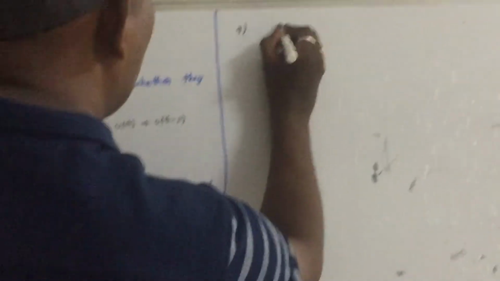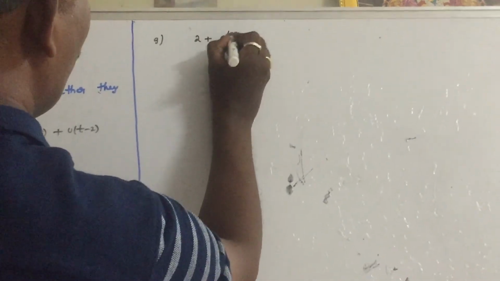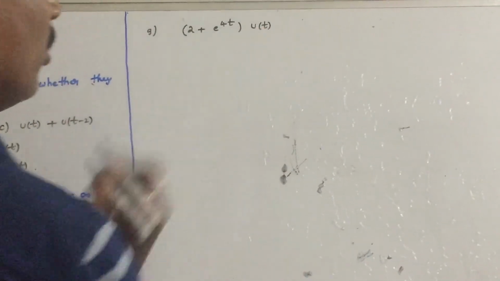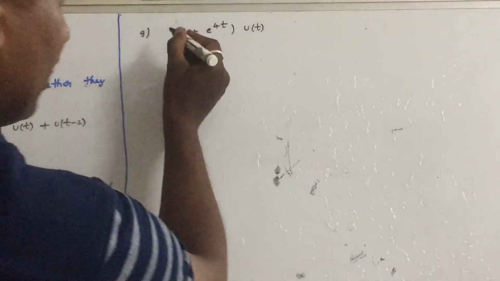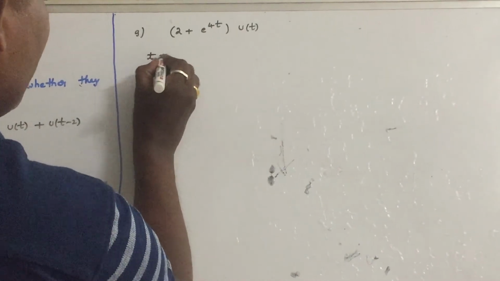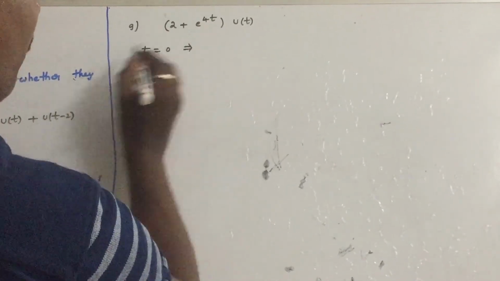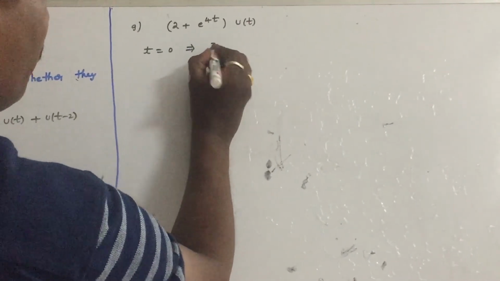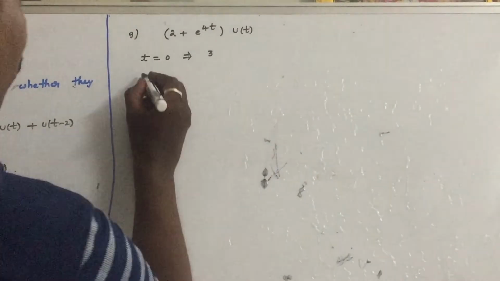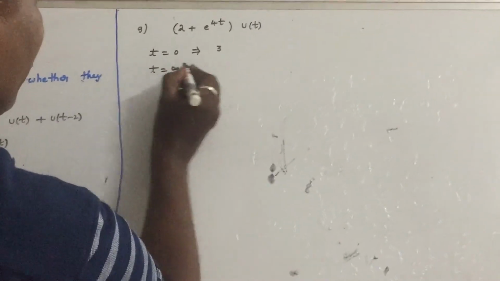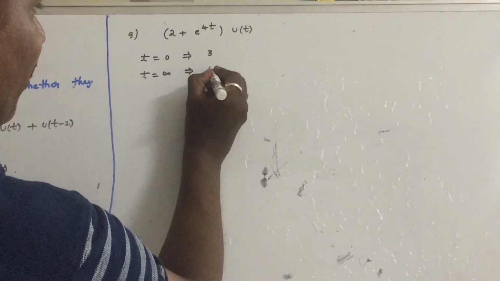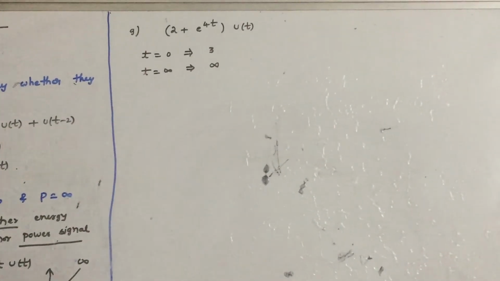So let us do question number G. The question here is 2 plus e power 4t, into u of t. Let us first sketch this signal. At t equal to 0, what is the amplitude? At t equal to 0, e power 0 is 1, 2 plus 1, so the amplitude is 3. Signal amplitude x of t is equal to 3. At t equal to infinity, e power infinity is infinity, so 2 plus infinity is infinity.